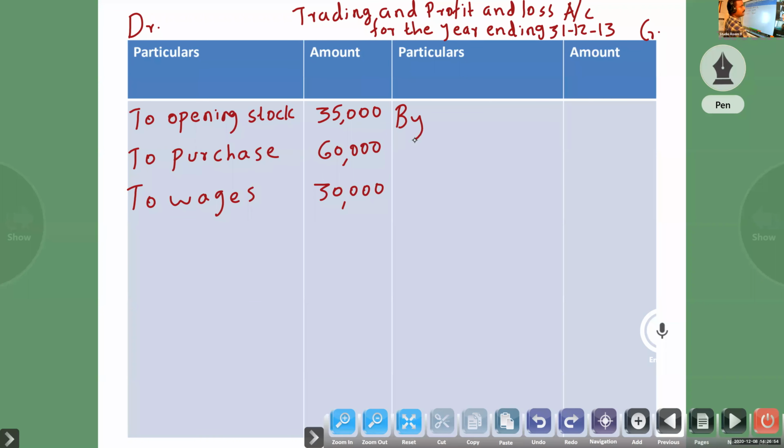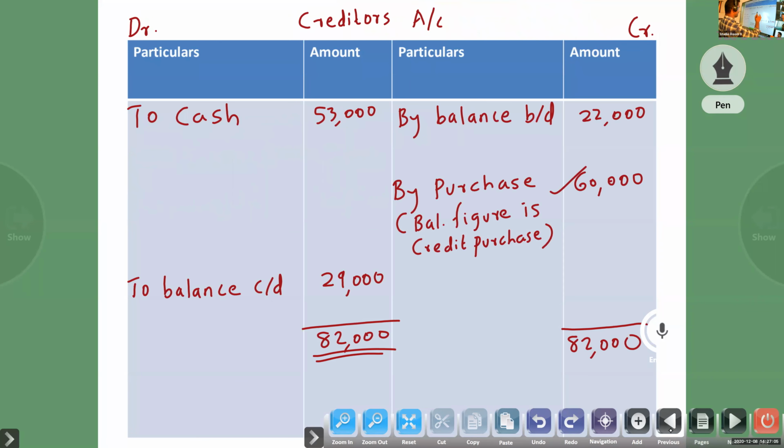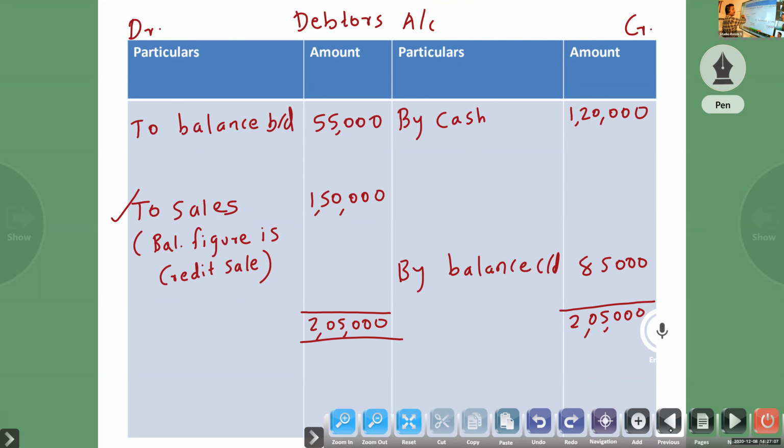Now the credit side. First item is sales. Here it is given that all sales were on credit, so we prepared the debtors account. The balance figure is credit sale, 1,50,000. Sharat, understood?